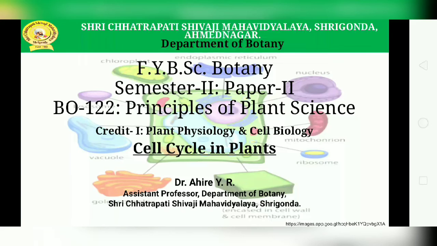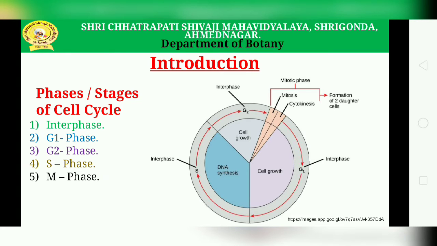Hello students, welcome again. Today we are going to discuss the next topic, that is the cell cycle in plants. The cell cycle can be defined as the life cycle of the cell. It is a series of growth and development steps which a cell undergoes between its birth and reproduction. So there are stages, or phases, of the cell cycle.